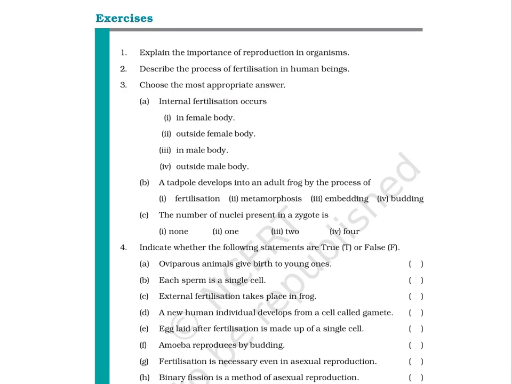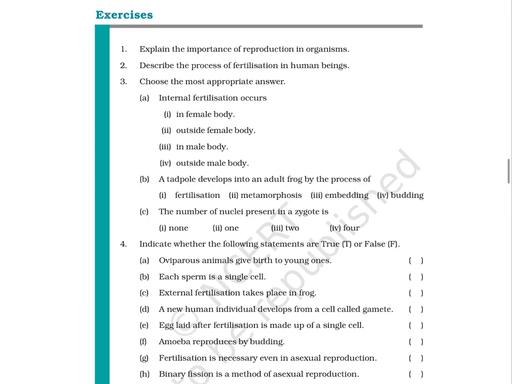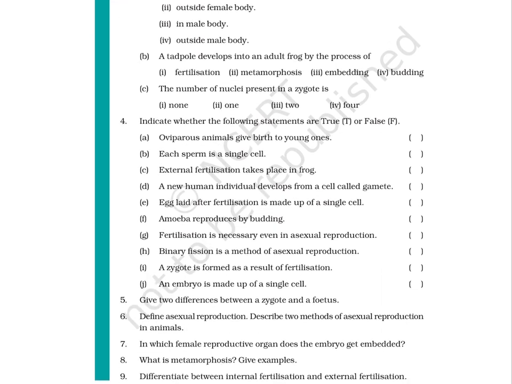A. Internal fertilization occurs: 1. In the female body, 2. Outside the female body, 3. In the male body, 4. Outside the male body. B. A tadpole develops into an adult frog by the process of: 1. Fertilization, 2. Metamorphosis, 3. Embedding, 4. Budding. C. The number of nuclei present in a zygote is: 1. None, 2. 1, 3. 2, 4. 4.